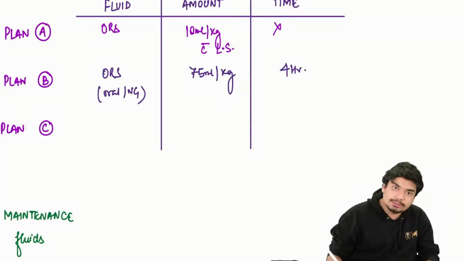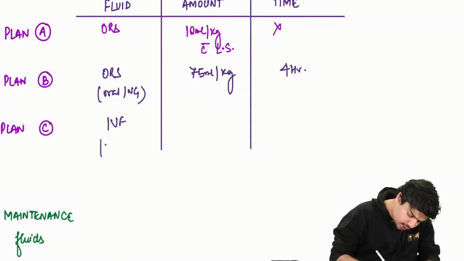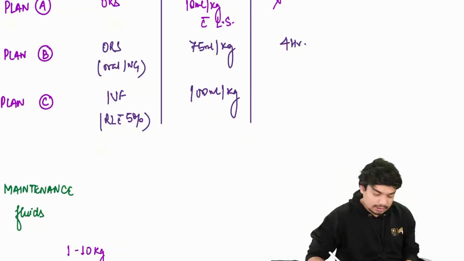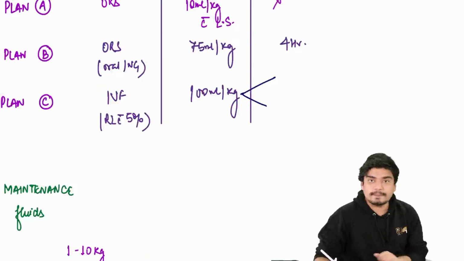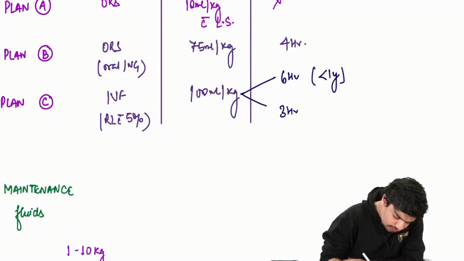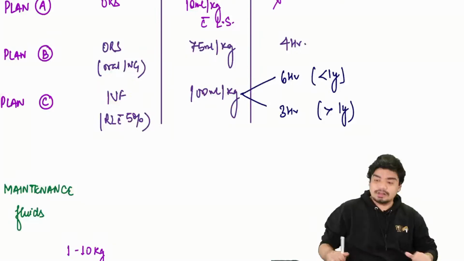Plan C, you have to give IV fluids. Which IV fluid? The preferred is RL with 5% dextrose. How much? 100 ml per kg. This 100 ml per kg can be given over 6 hours if the child is less than 1 year, and 3 hours if the child is more than 1 year.